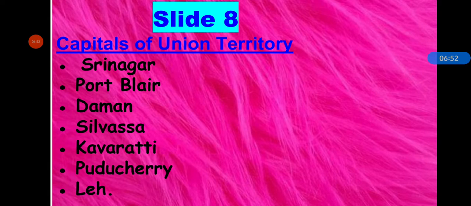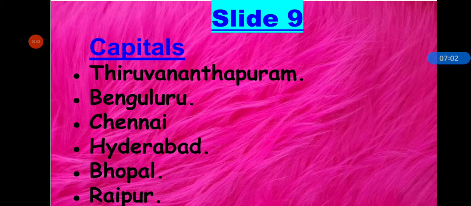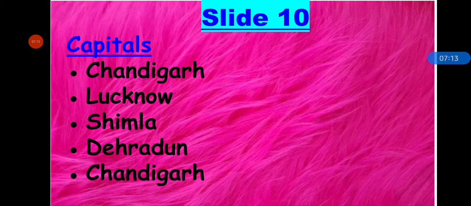Next is slide 8, capitals of union territories: Srinagar, Port Blair, Daman, Silvassa, Kavaratti, Puducherry and Leh. Next is slide 9, capitals: Thiruvananthapuram, Bengaluru, Chennai, Hyderabad, Bhopal and Raipur. Next, slide 10, capitals: Chandigarh, Lucknow, Shimla, Dehradun and Chandigarh.